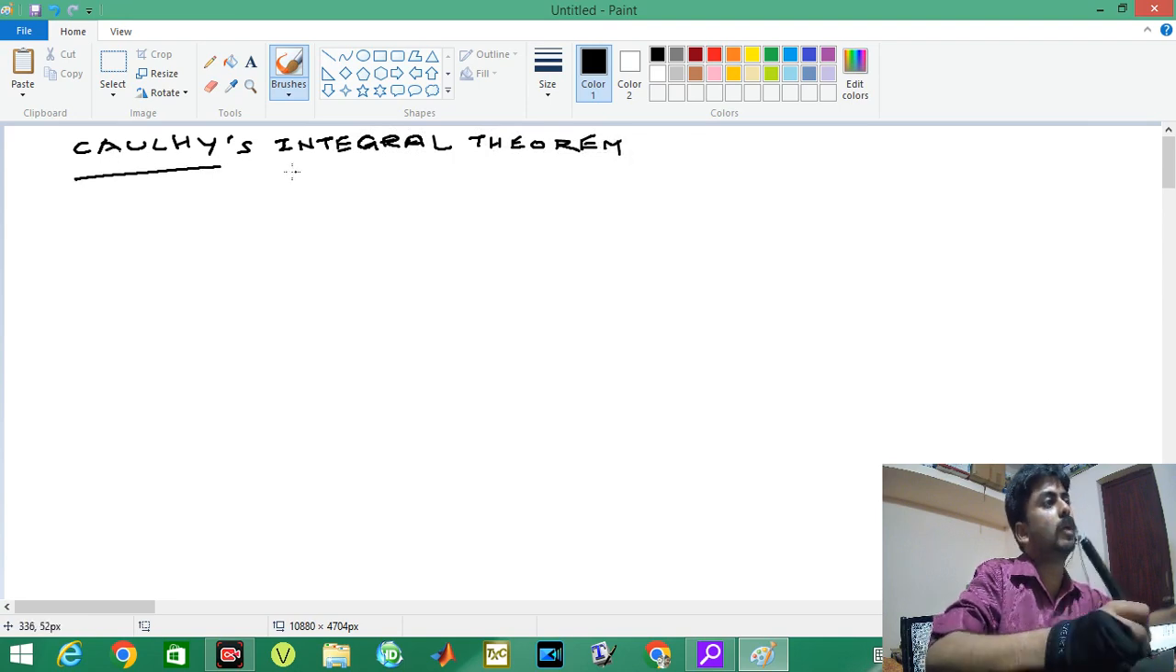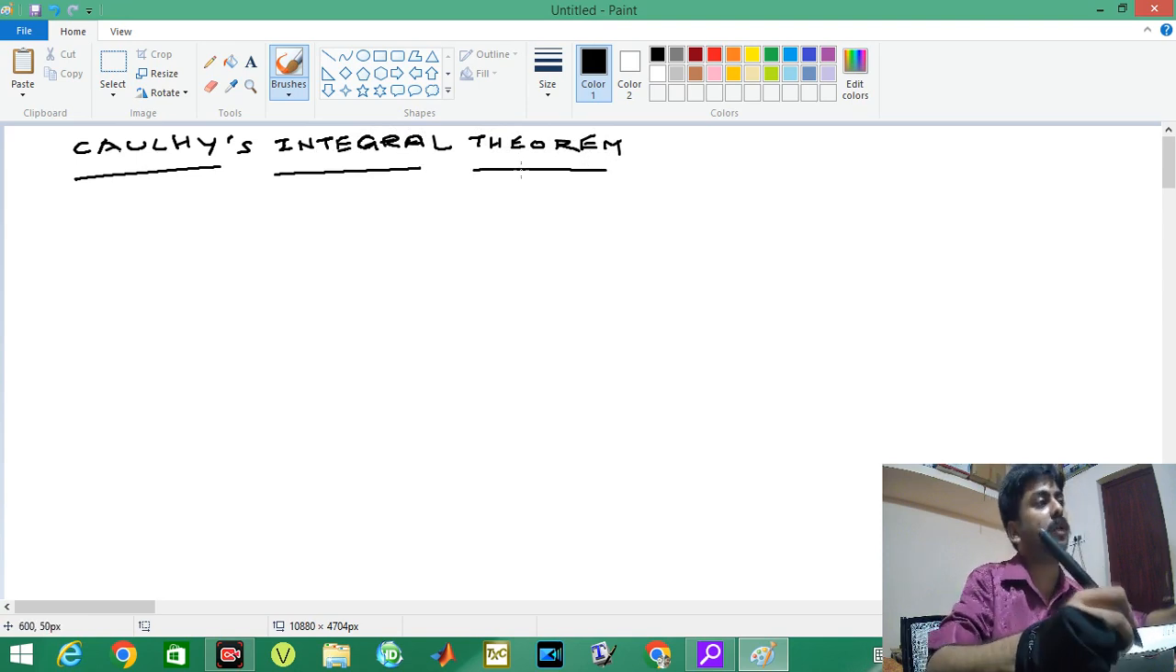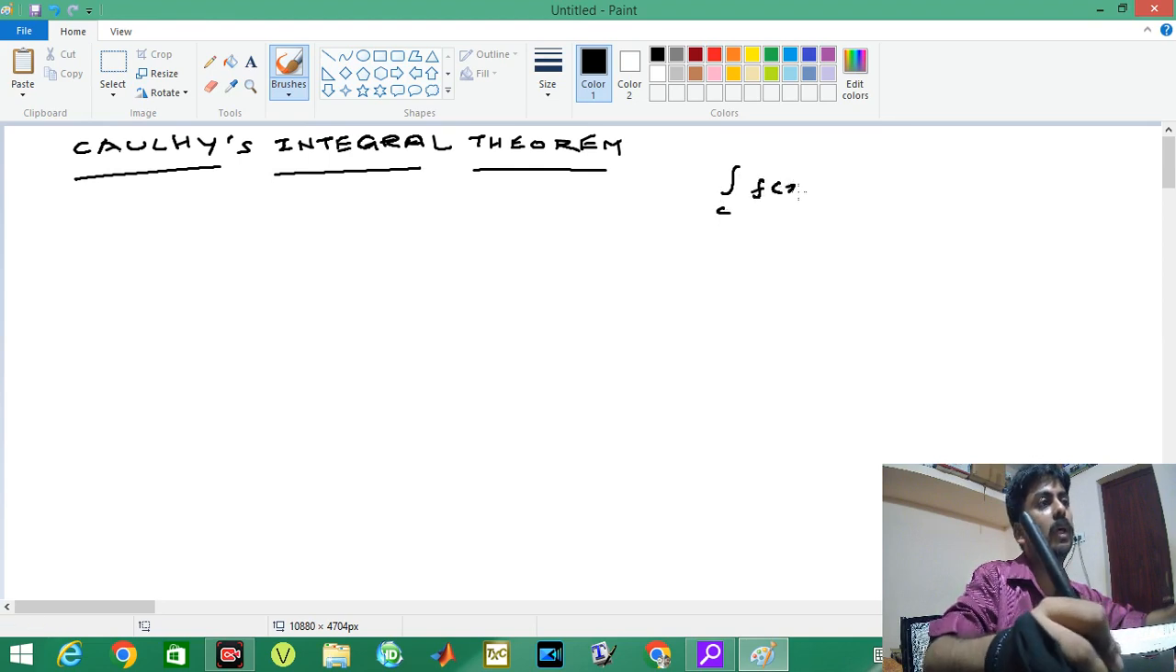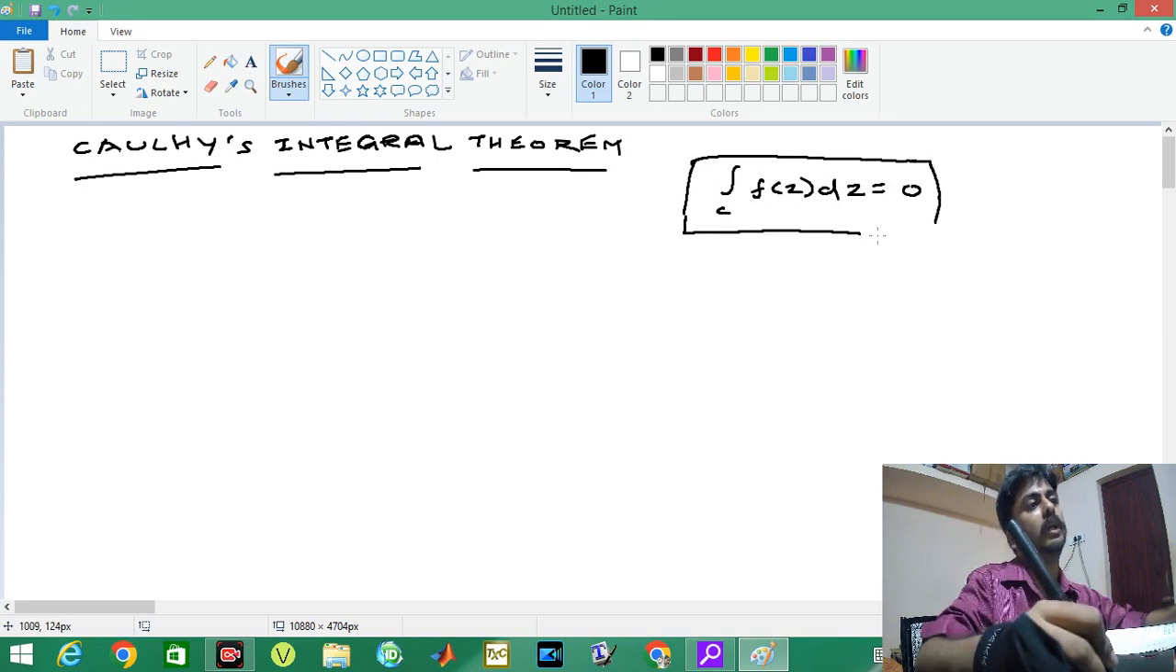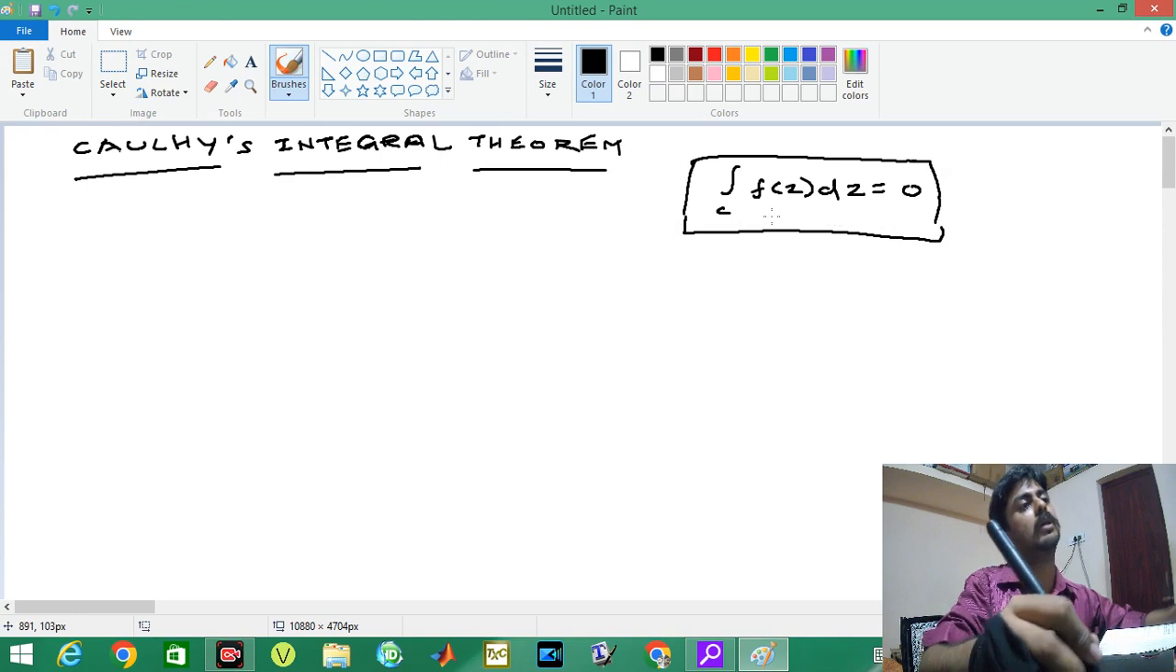Whenever we want to speak about Cauchy's integral theorem, the first thing that should come to your mind is the integral over C of f of z dz equal to 0. The second thing is whether it is possible to obtain 0 on all occasions for the integral over C of f of z dz. No, there are some conditions.